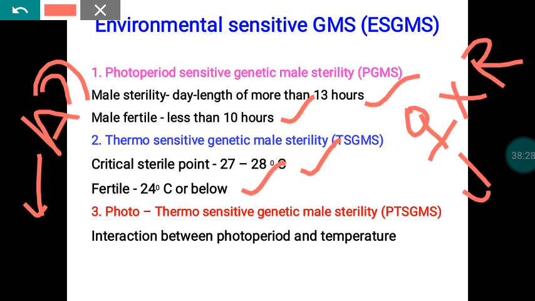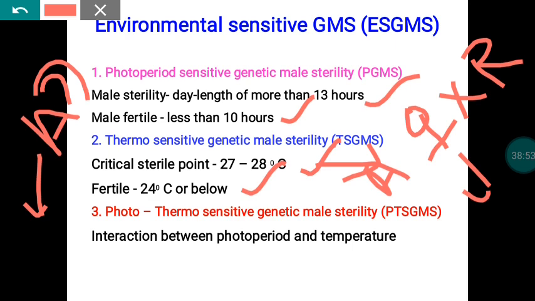In thermosensitive genic sterility systems, the process is the same. Whenever the temperature is between 27 to 28, we can go for hybrid seed production, because during that time the A line becomes female in nature, so automatically we can produce a hybrid. When the temperature is 24 or less than 24.